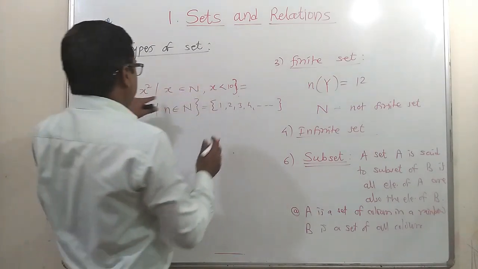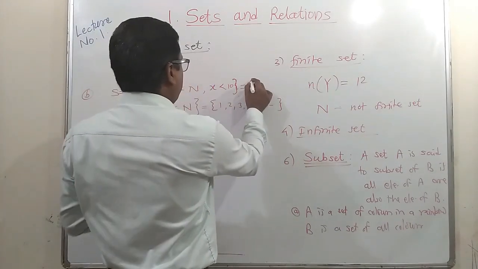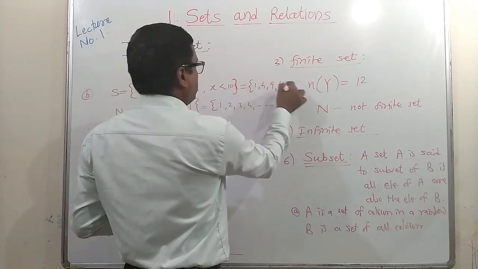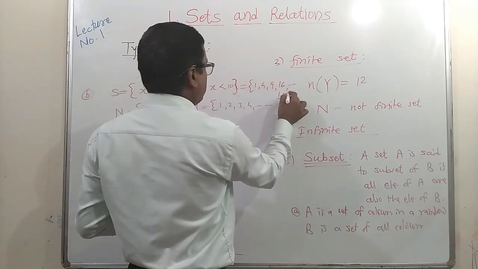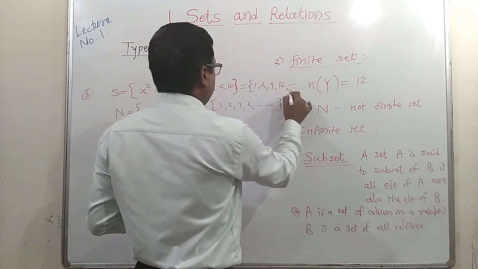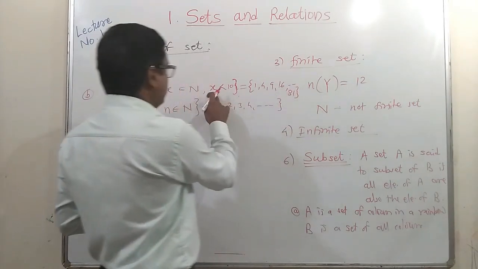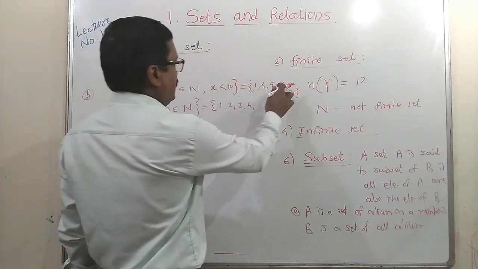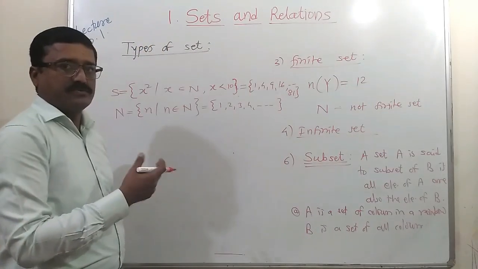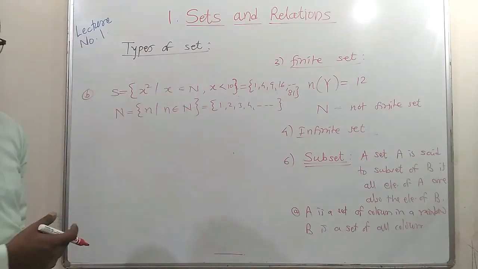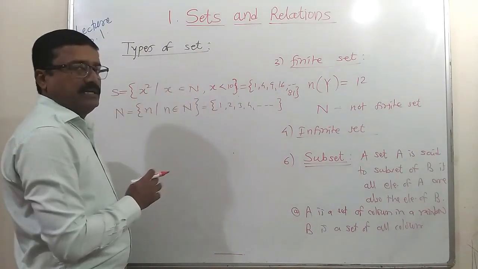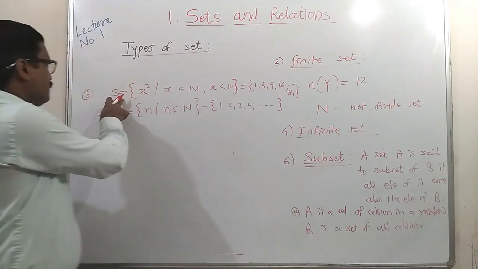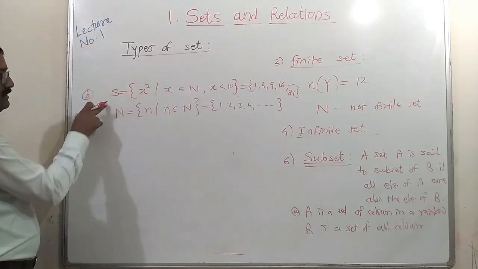So for natural numbers less than 10, their squares will be 1, 4, 9, 16, etc. up to 81 only, because x is less than 10, x takes values up to 9. So 1, 4, 9, 16, 25, 36, 49, 64 and 81. So these are the natural numbers which are included in this set S.